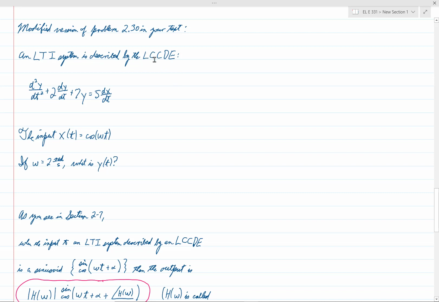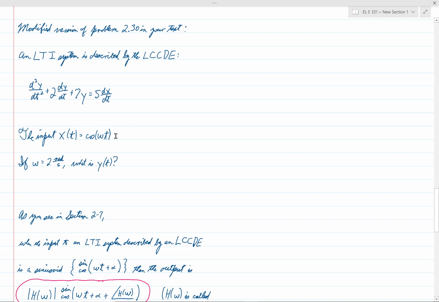That's linear constant coefficient differential equation. And here's the differential equation that describes the system. And we're going to assume that the input to this system is cosine of omega t. And I want to stress now, this is not cosine omega t times u of t, it is cosine of omega t. That exists for all time.